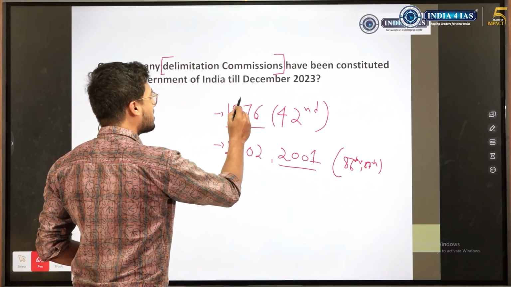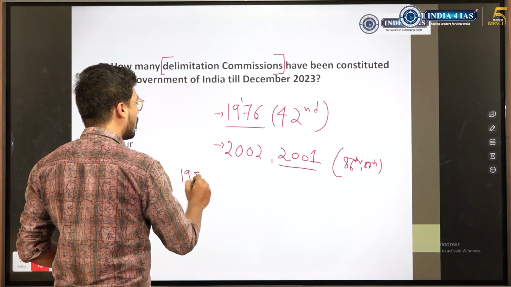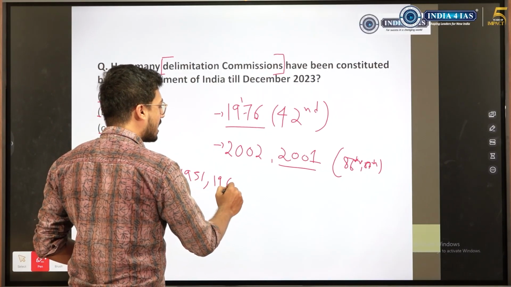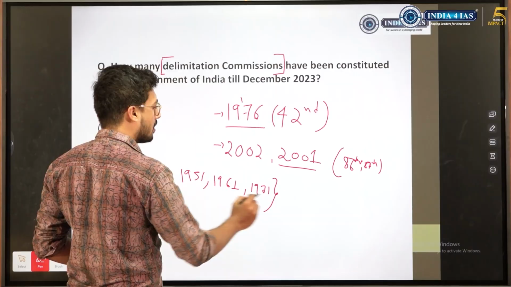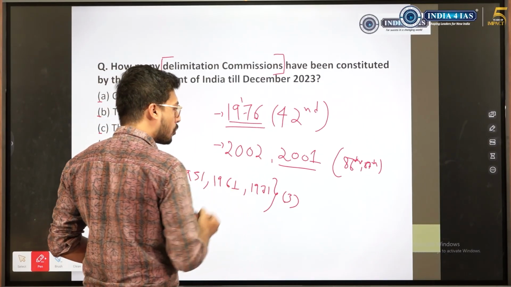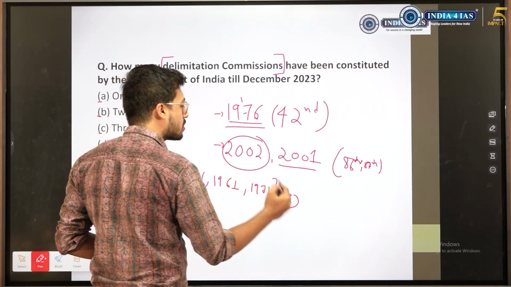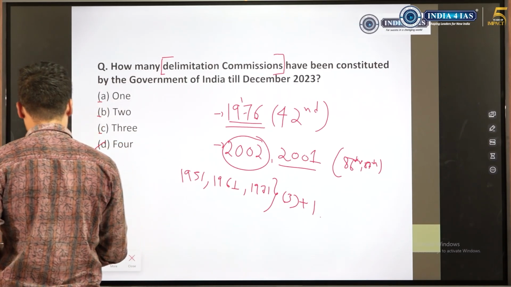So if we know seats were frozen in 1976, what we can think of or take a smart guess is that it would have happened around 51, around 61, and around 71. So 3 times. After freezing in 1976 we kept it the same, unless in 2002 where we did it once more. So 3 plus 1. The answer to the question is 4.